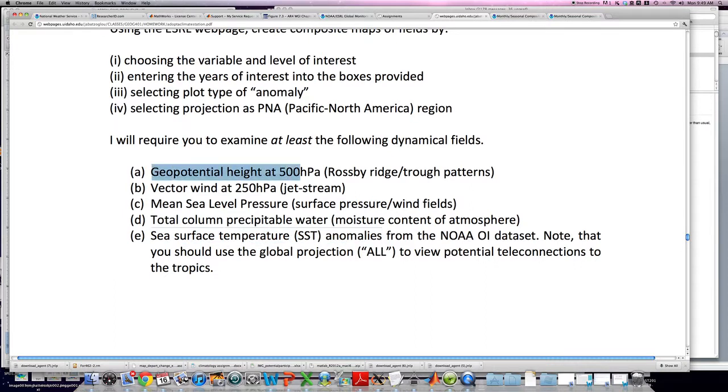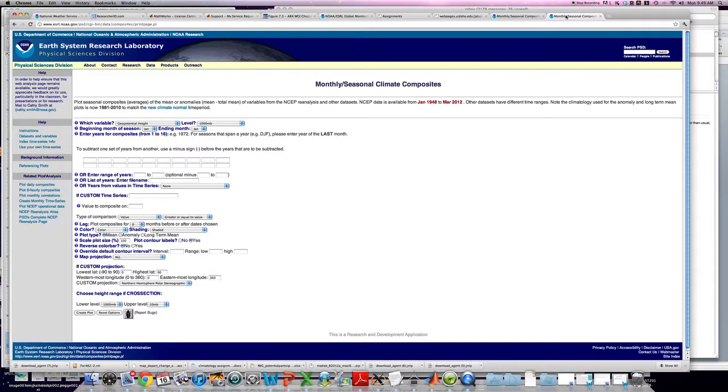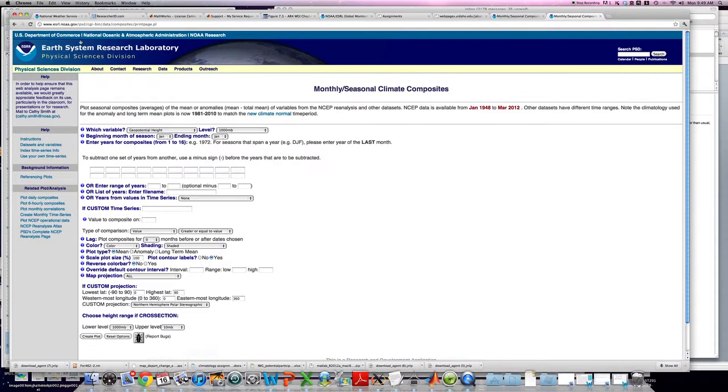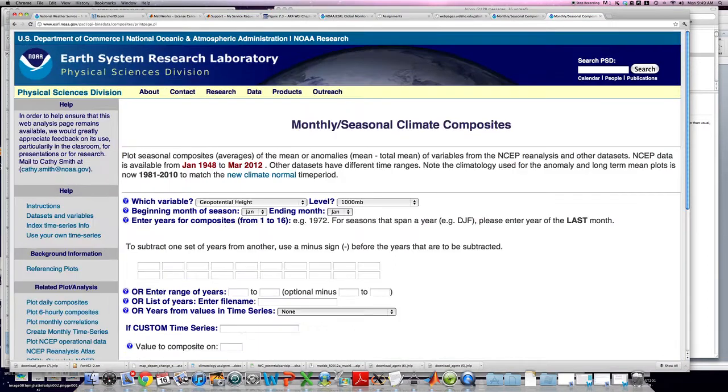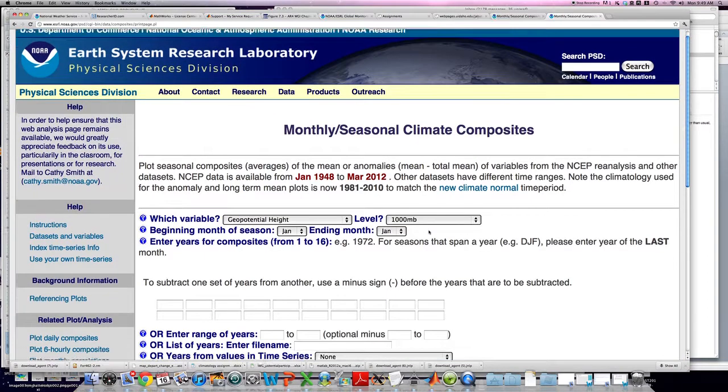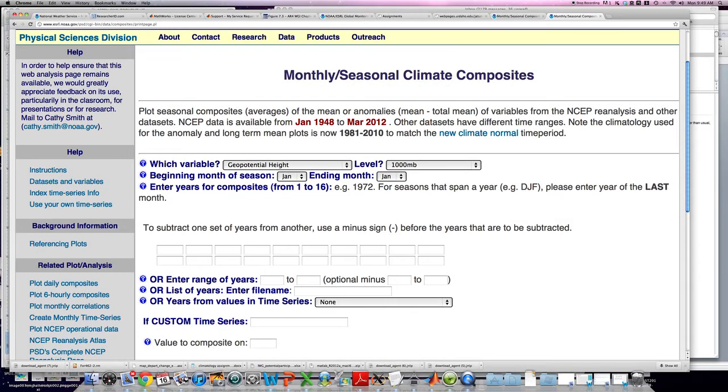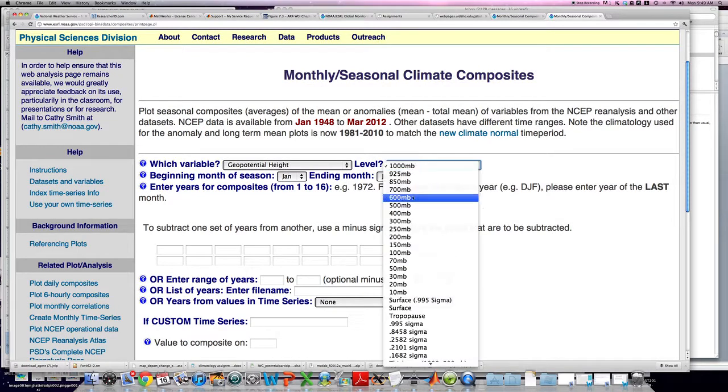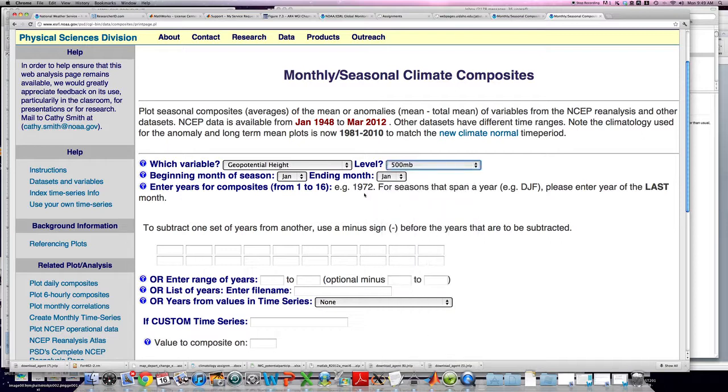I'm going to be looking specifically at the 500 millibar geopotential height, and I'm going to go to the page here. So this is the page, and let me zoom in just a bit so we can see what this looks like. Which variable we're going to choose: I told you 500 millibar geopotential height, so let's choose 500 millibars. This is halfway through the atmosphere. The beginning month of the season, we're looking at January through April, so choose January through April.